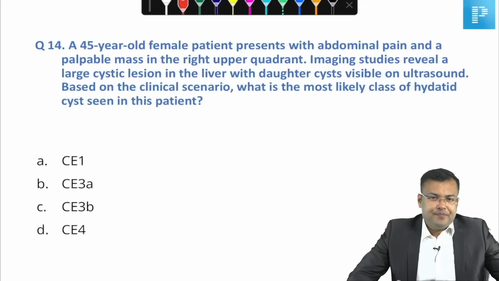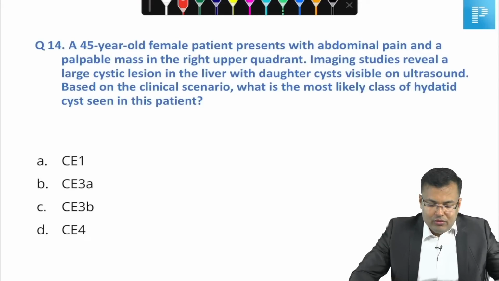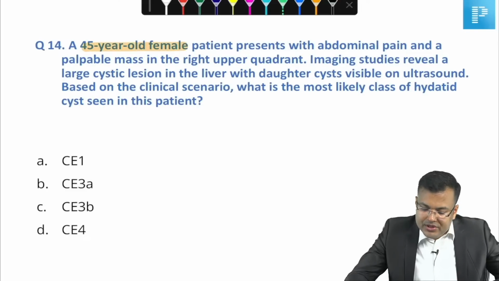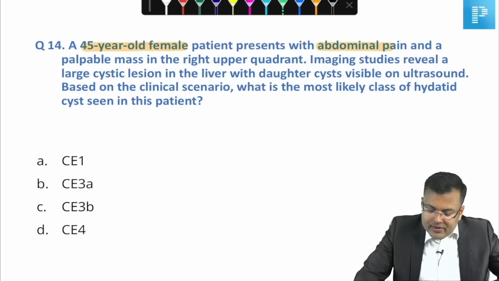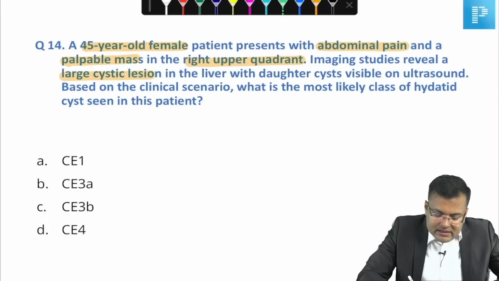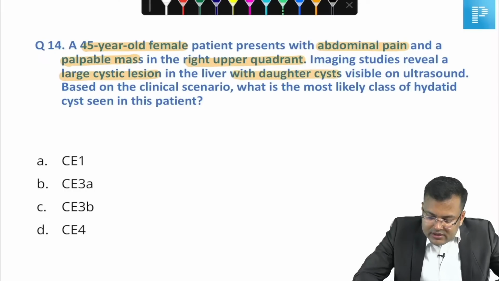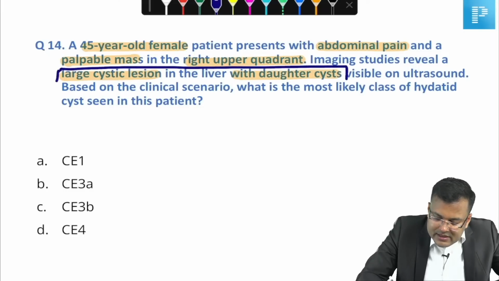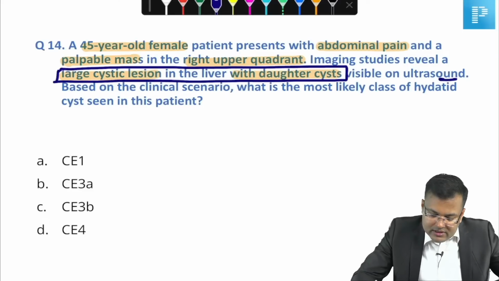Another question related to hydatid cyst, have a look. A 45 years old female patient presents with abdominal pain and a palpable mass in the right upper quadrant. Imaging studies reveal a large cystic lesion with daughter cysts. This is the characteristic feature here. There are daughter cysts visible on ultrasound. Based on the clinical scenario, what is the most likely class of hydatid cyst?